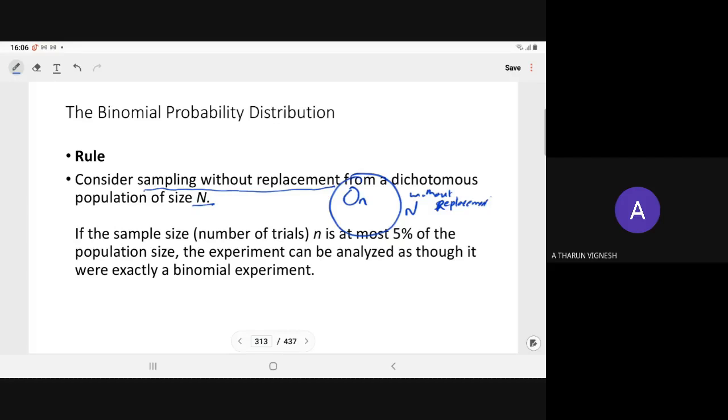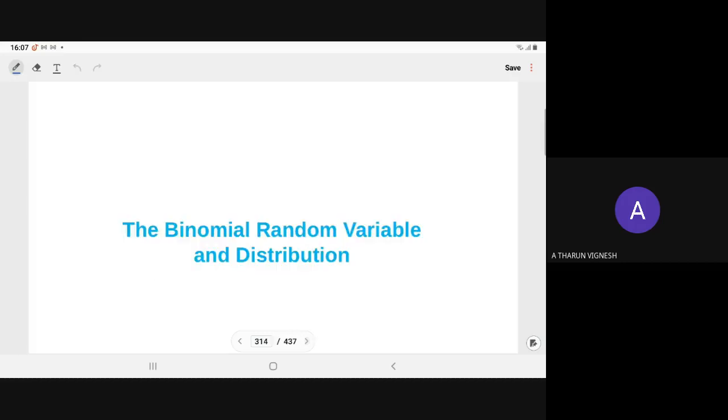When we take a sample from a big population, we can apply the binomial distribution when the sample size is at most 5% of the total population size, because n must be small. If the population has 100 items and you take a sample of at most 5, then you can apply the binomial distribution. Otherwise you cannot apply it, and we have to go with another sampling method. So that is the application of the binomial distribution.